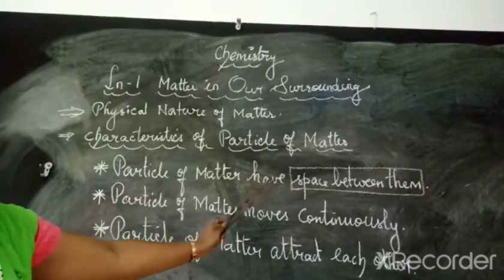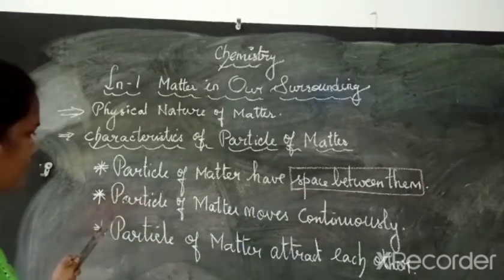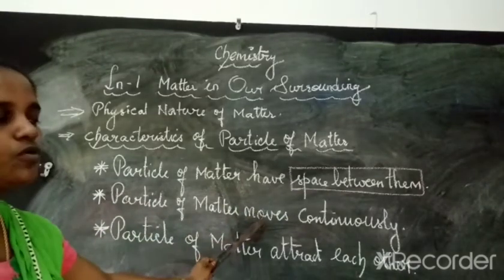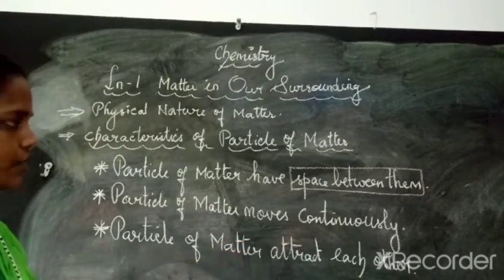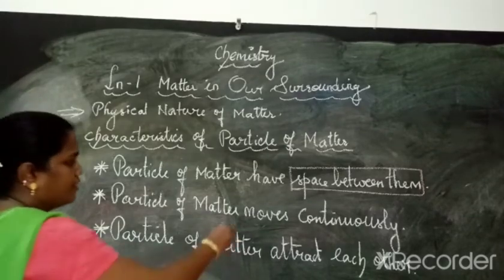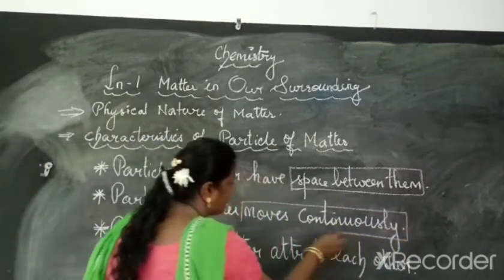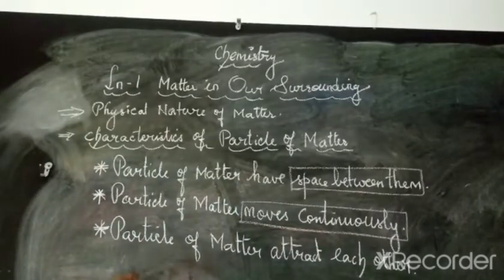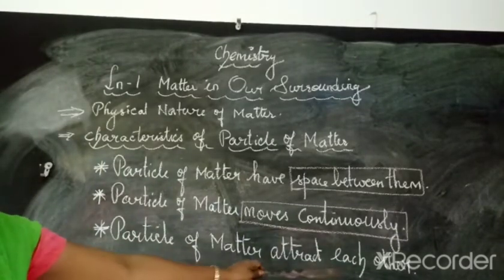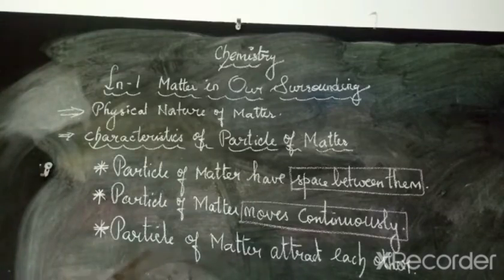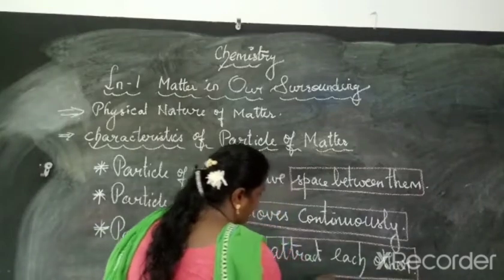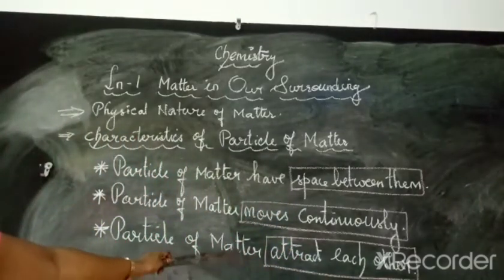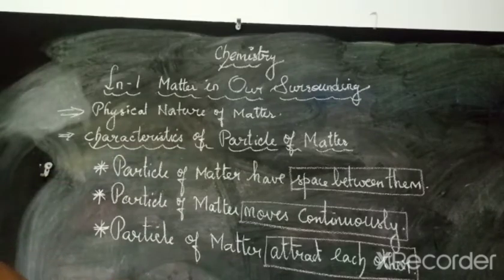Particle of matter have space between them. Then the second one is particle of matter moves continuously. What is the key point here? Very good. Moves continuously. Then the third point is particle of matter attract each other. What is the key point here? Very good. Attract each other. So these are the 3 characteristics of particle of matter.